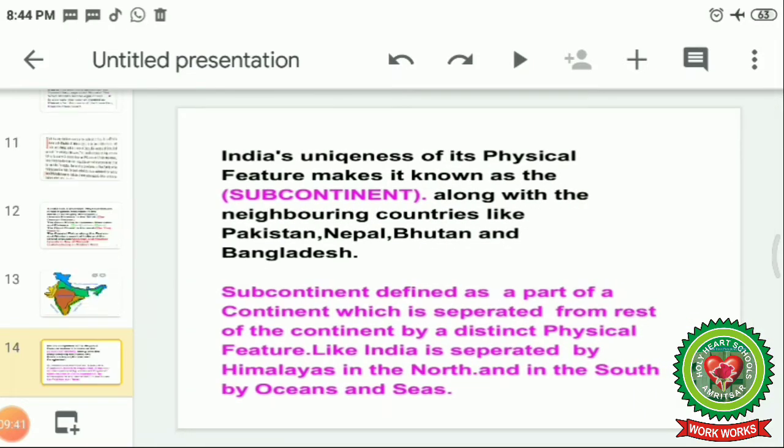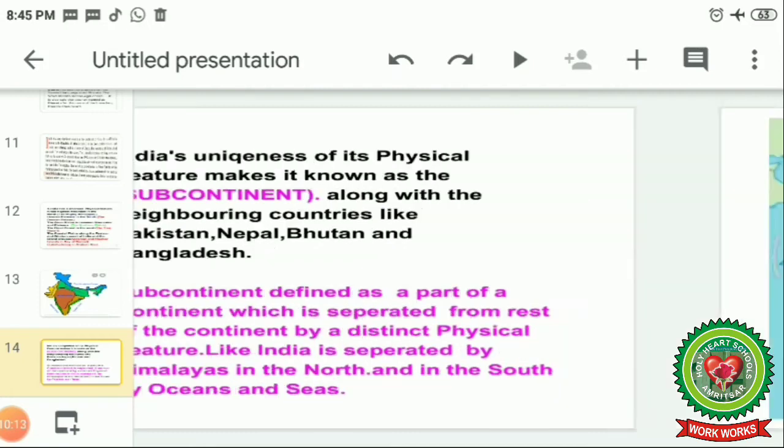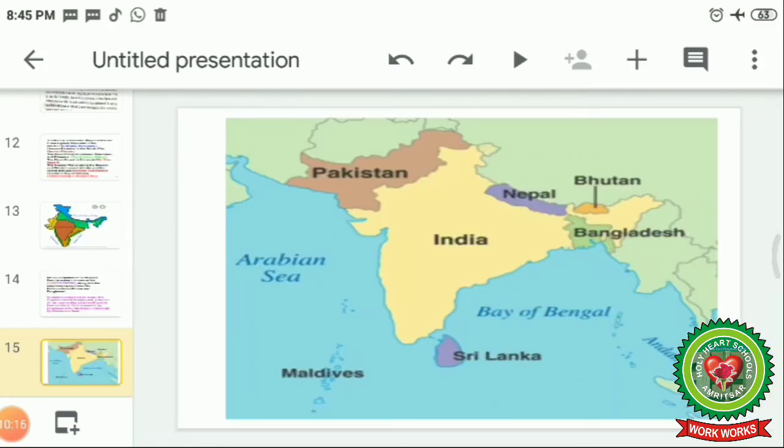Now India's uniqueness of physical features makes it known as a subcontinent. Along with neighboring countries like Pakistan, Nepal, Bhutan and Bangladesh, it is known as a subcontinent. Now, what is a subcontinent? A subcontinent is defined as a part of a continent which is separated from the rest of the continent by a distinct physical feature. Like India is separated by the Himalayas in the north and in the south by oceans and seas from the rest of Asia.